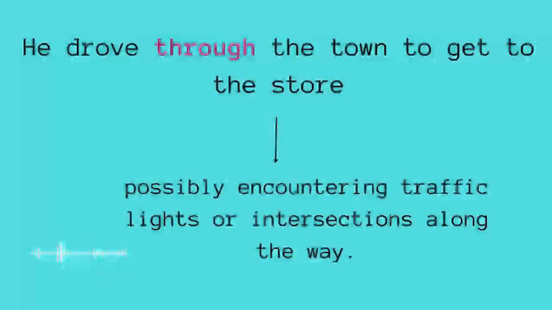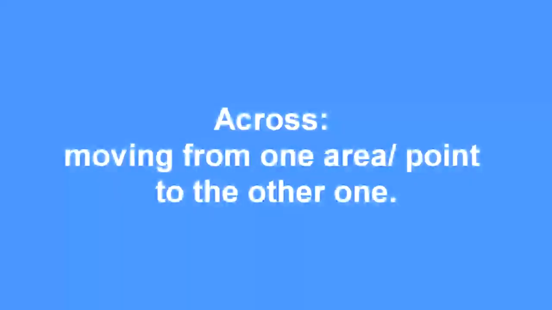So this is how you can use these two different types of prepositions in sentences. The only thing that you need to remember is that with the use of across, you are talking about going or moving or walking or maybe driving from one area, from one point to the other point.